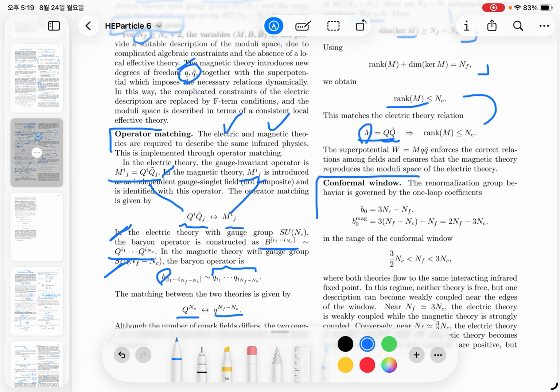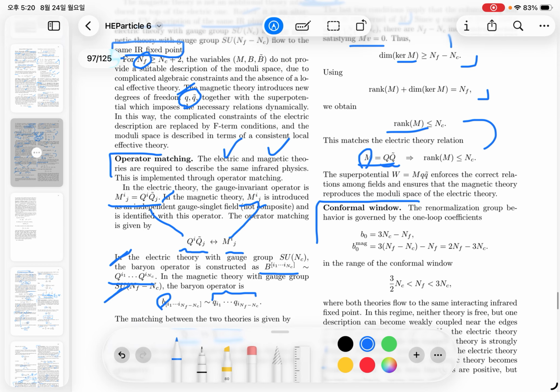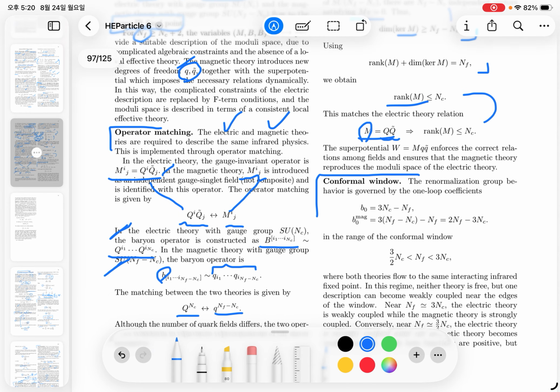Now how can these two different descriptions in the UV regime transform, I mean the RG flow over this other scale. So the RG beta function has coefficients depending on NC and NF.